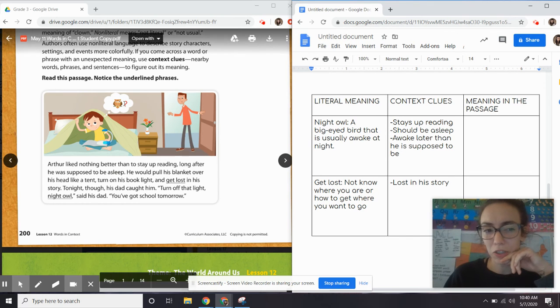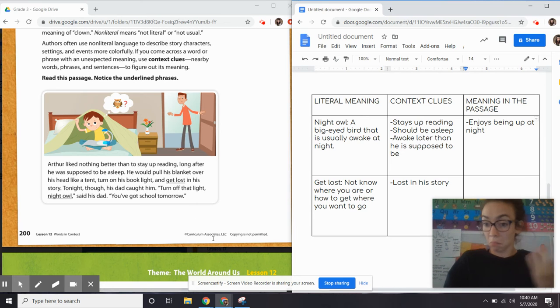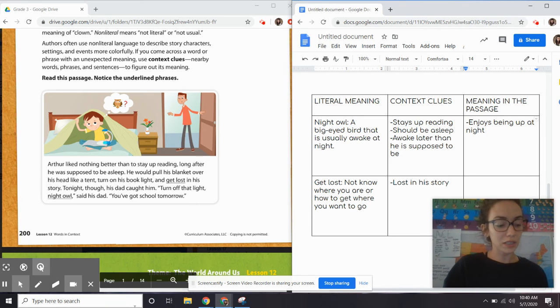But I'm looking at this picture. He's a night owl. Well, it says he stays up late reading when he should be asleep and he's awake later than he's supposed to be. So, what do you think this could possibly mean? What is a way I could interpret it? Well, maybe he's just a person that enjoys being up at night. Do you think that's what it means? Let's see. At night, though, his dad caught him. Turn off the lights, night owl, turn off the lights. You who enjoys being up late at night. I think that's good.